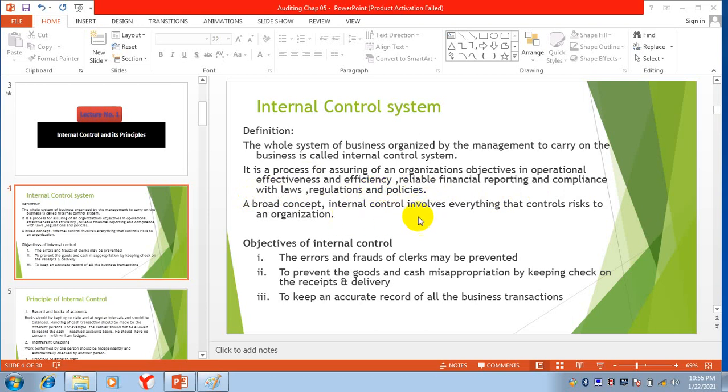In simple words, it is everything that controls the risk factors to an organization. Any risk to an organization, the purpose of internal control is to control that risk.